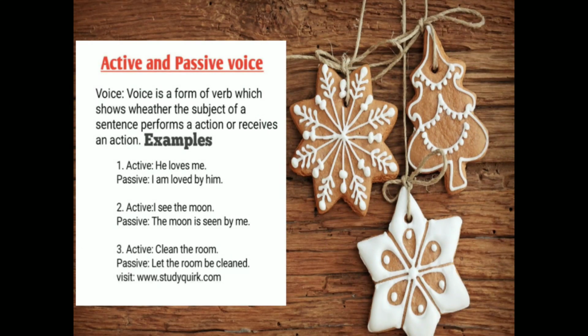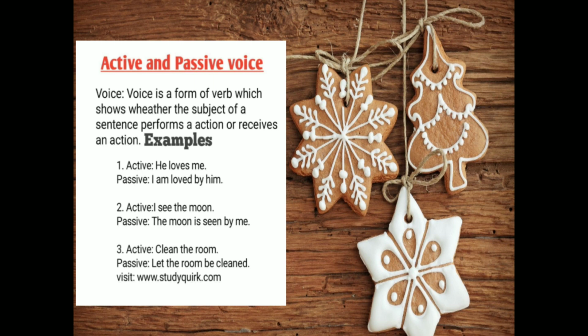Voice is a form of the verb which shows whether the subject of a sentence performs an action or receives an action. For example, active: he loves me. When we convert it into passive, we say, I am loved by him. In active: I see the moon.